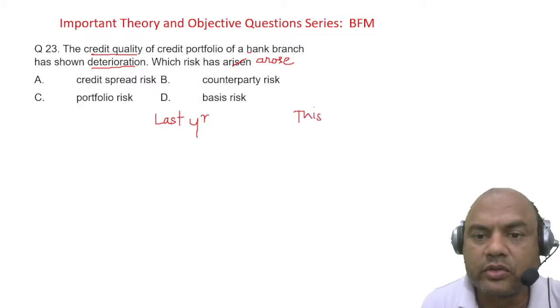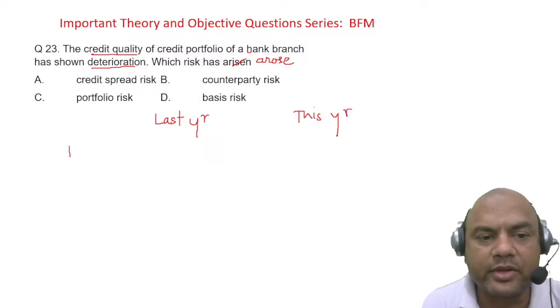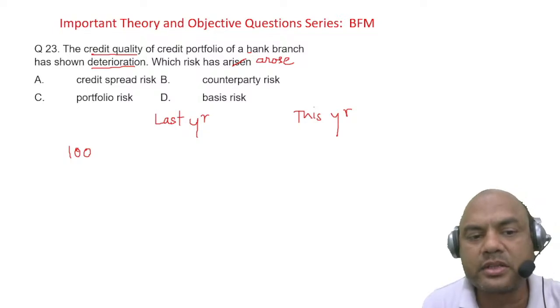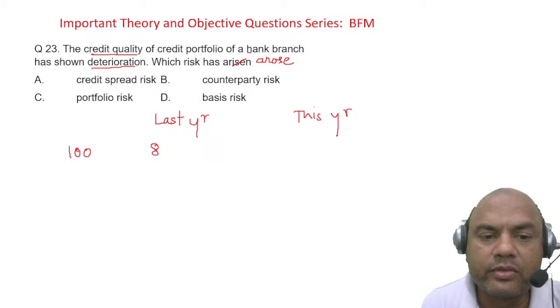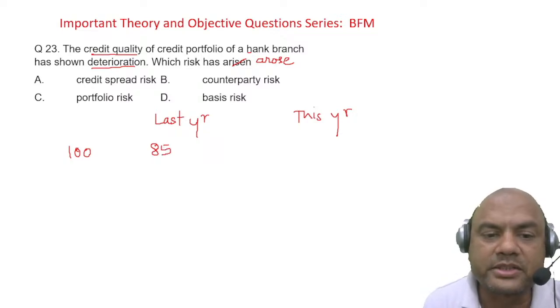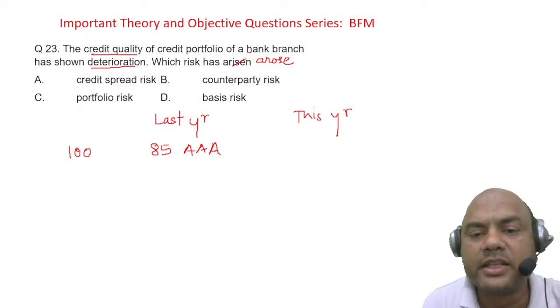Last year I was having 100 loans. Out of those 100 loans, 85 were, let's say, A plus or triple A.